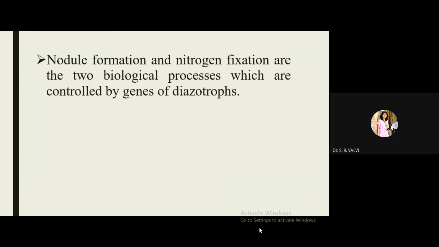You see, nodule formation and nitrogen fixation are two biological processes which are controlled by genes of diazotrophs. So nodule formation as well as nitrogen fixation, all these processes are controlled by genes only, and whose genes? Genes of microorganisms.